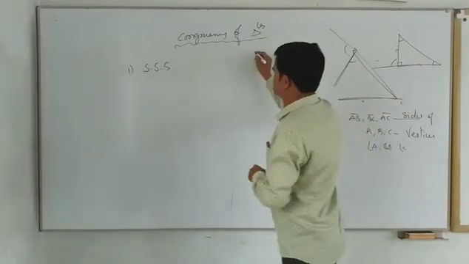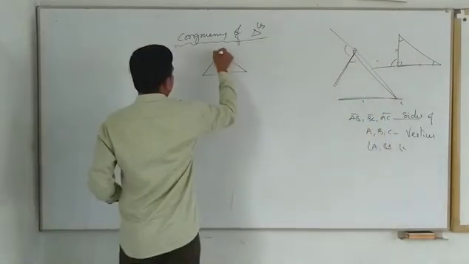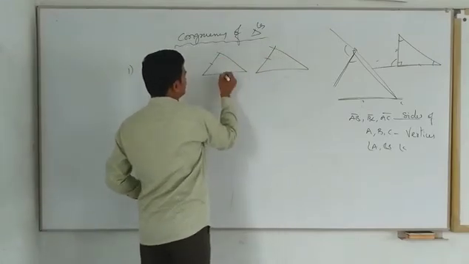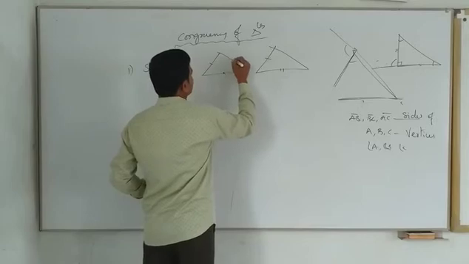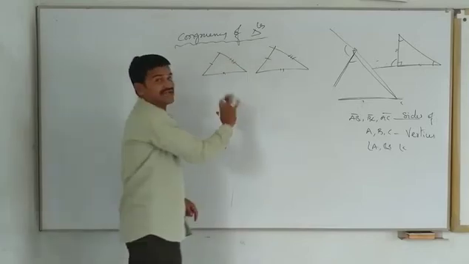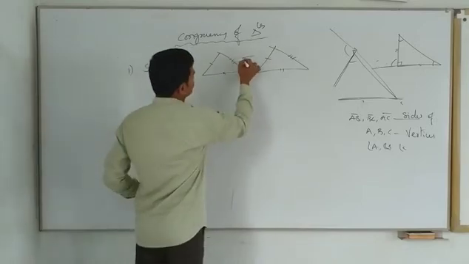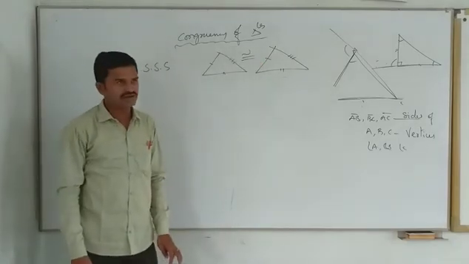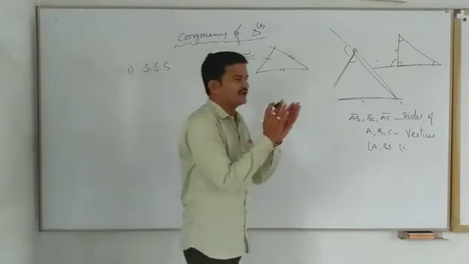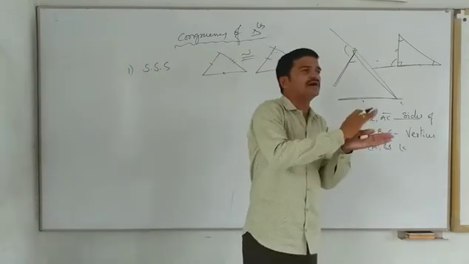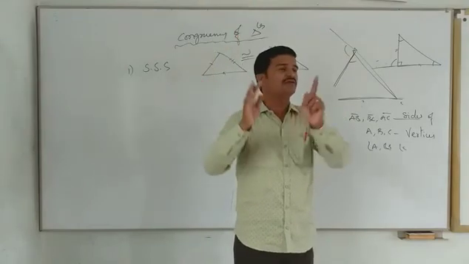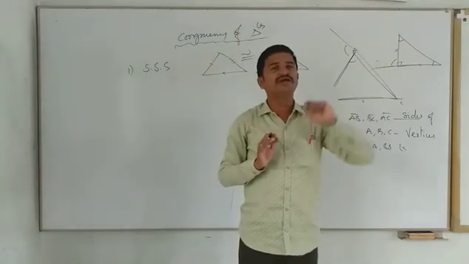Suppose these are the two triangles. This side equals this side. This side equals this side. This side equals this side. Corresponding sides are equal. Then those two are said to be congruent. Are you clear? If all the three sides of one triangle are respectively equal to the corresponding sides of another triangle, then we can say that those two triangles are congruent.